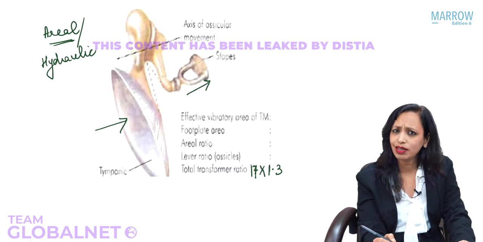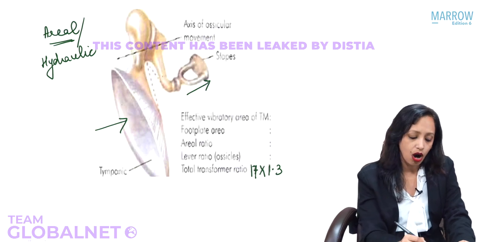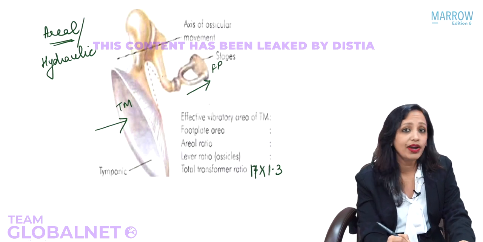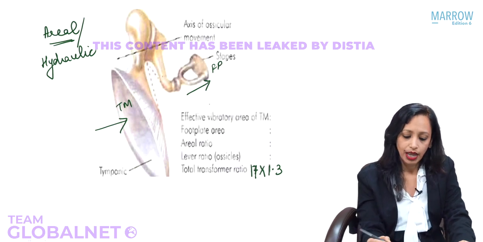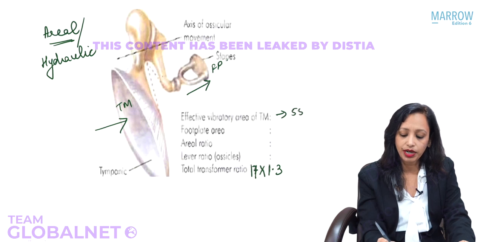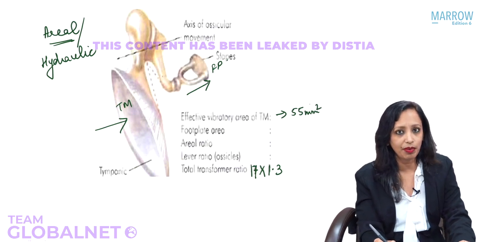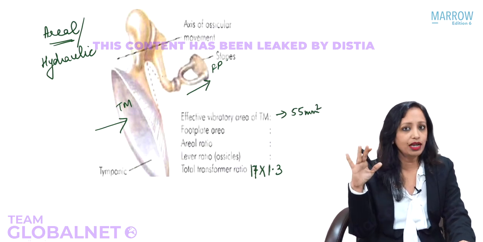So are you seeing that there is a gross difference between the area of the tympanic membrane and the footplate of stapes? Yes. Can you tell me what is the effective vibratory area of the tympanic membrane? Yes, the effective vibratory area of tympanic membrane is 55 millimeters square. And now I feel like asking you, what else is 55 in the tympanic membrane? Very good, the angle with the horizontal.